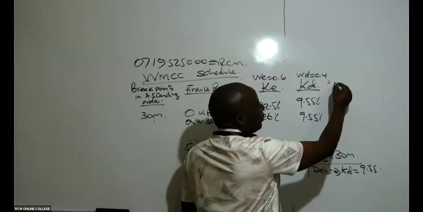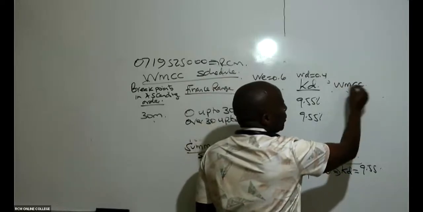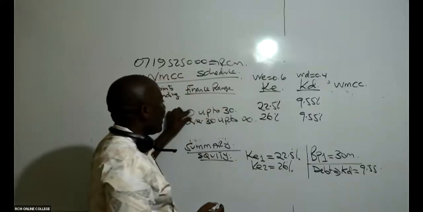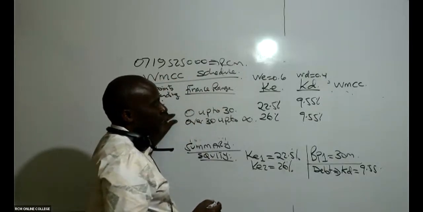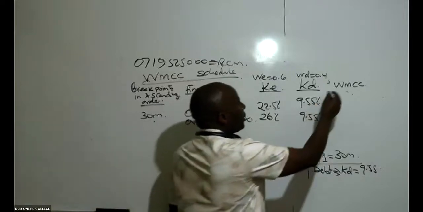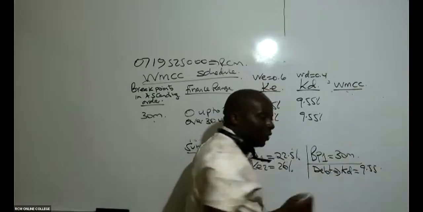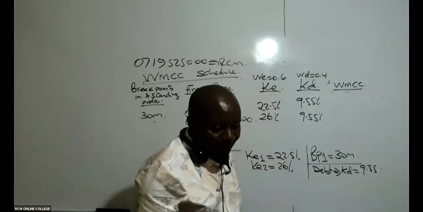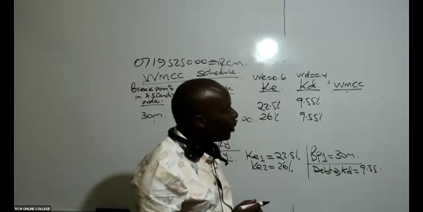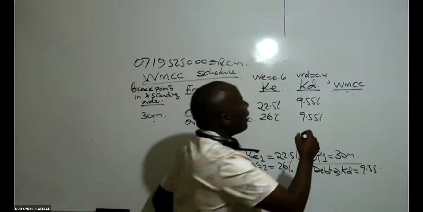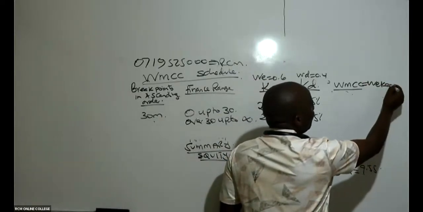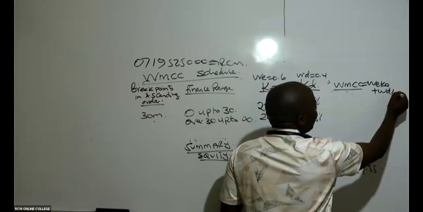So now you can comfortably give me the WMCC for each financing range. So this one here, ladies and gentlemen, we know the formula of WMCC. Our WMCC will be weight of equity times cost of equity, plus weight of debt times cost of debt.